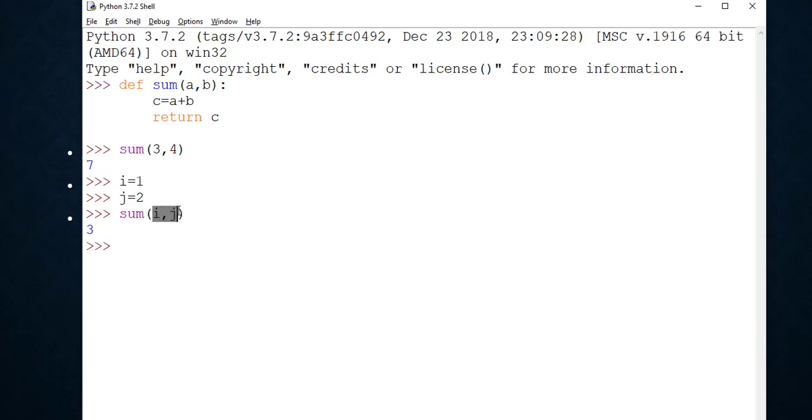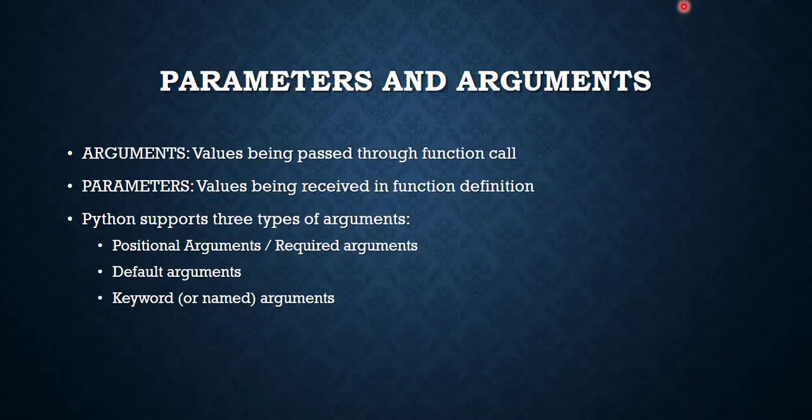So here i, j are arguments and a, b are parameters, because these are the values being passed through the function call statement. So these are arguments, and here we are receiving these values in variables a and b. So a and b are known as parameters. Now let us look at the different kinds of arguments that are available in Python.